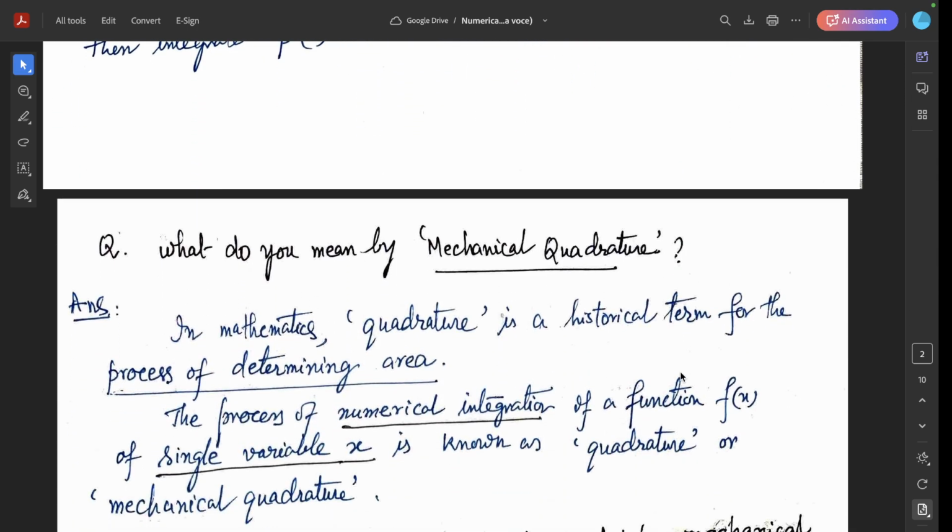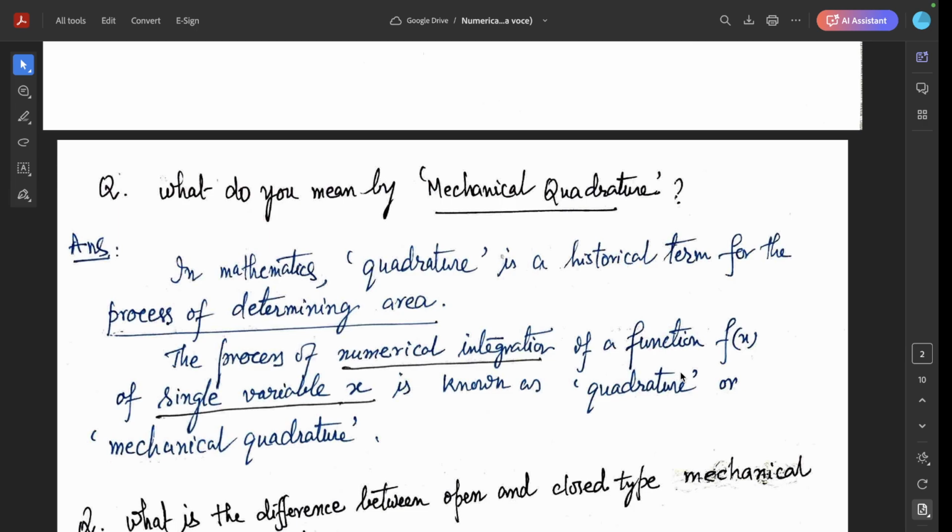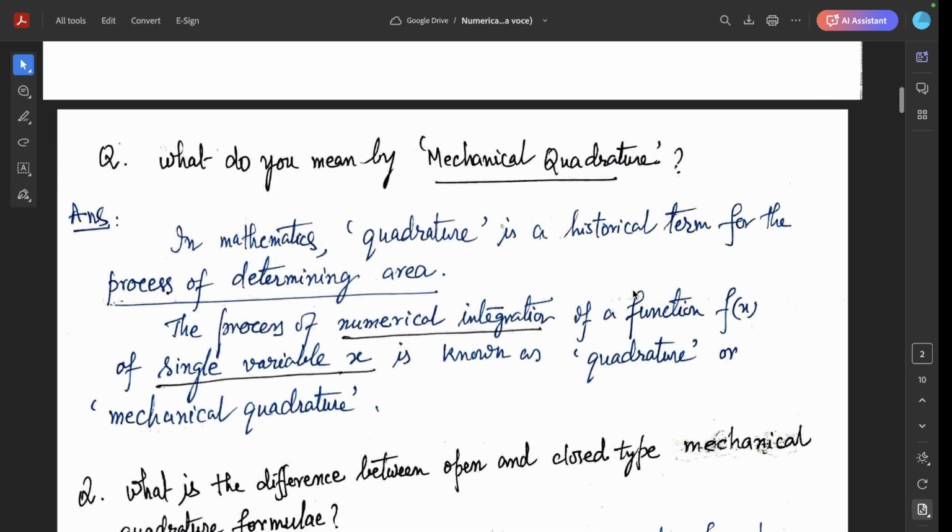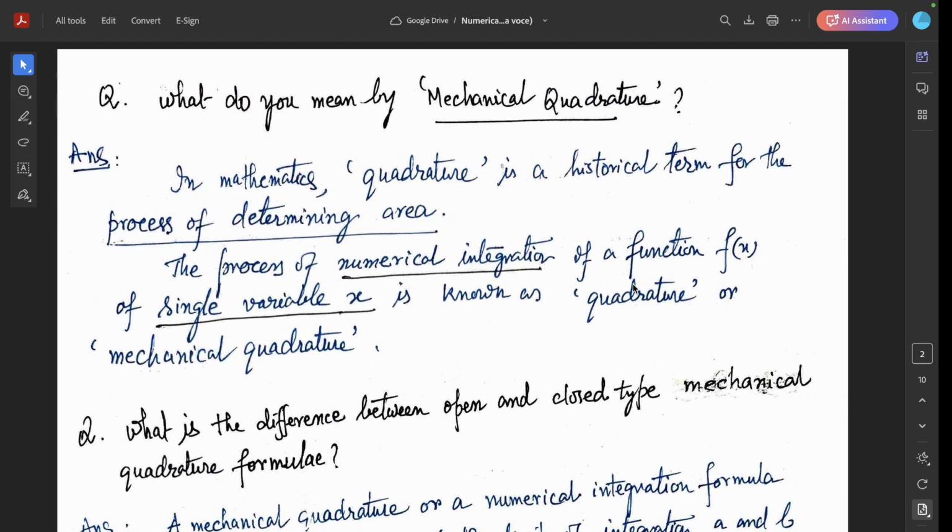What do you mean by mechanical quadrature? In mathematics, quadrature is a historical term for the process of determining area. The process of numerical integration of a function f(x) of a single variable x is known as quadrature or mechanical quadrature.